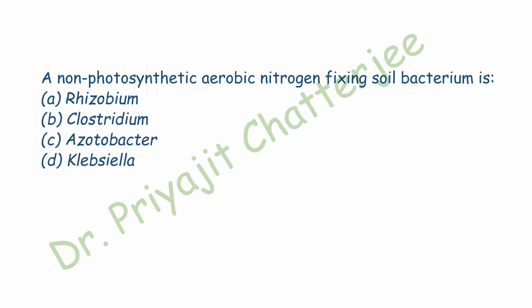The atmospheric nitrogen is not available to plants. There are some nitrogen fixing bacteria which can convert atmospheric nitrogen into ammonia, which is readily available to the plants. Azotobacter are free living non-photosynthetic aerobic nitrogen fixing soil bacteria, and it is used as a biofertilizer for cultivating many crops. Rhizobium is another symbiotic nitrogen fixing bacteria. Thus here the correct answer is Azotobacter, option C.